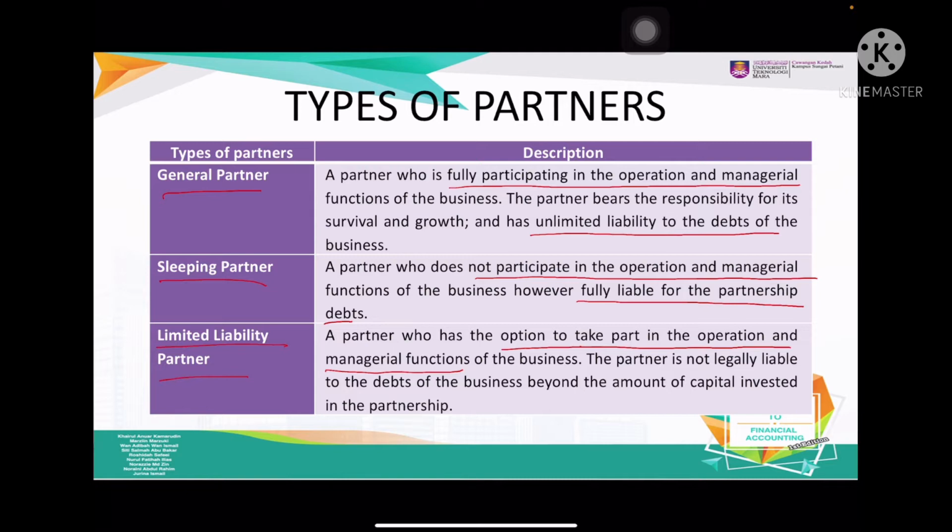But what happens here is they are not legally liable for the debt of the business beyond the amount of the capital invested. For example, Mr. A invests 20,000 and Mr. B invests 40,000. So Mr. A is only limited to 20,000 and Mr. B can only be limited to 40,000. But there should be another partner to make sure that the other partner will be liable for more than the amount that they contribute.